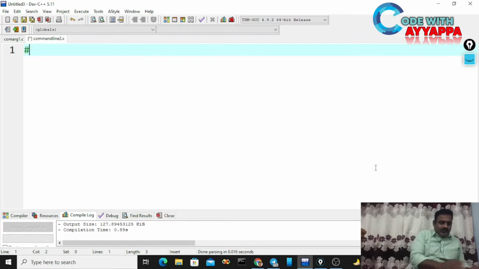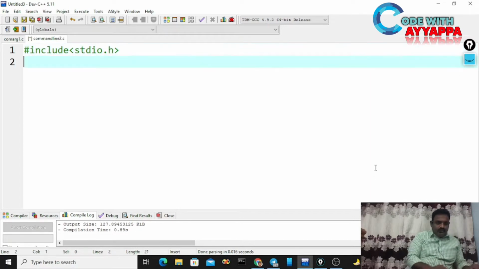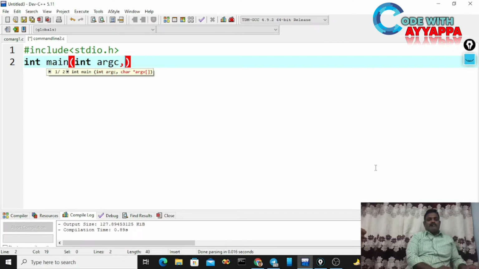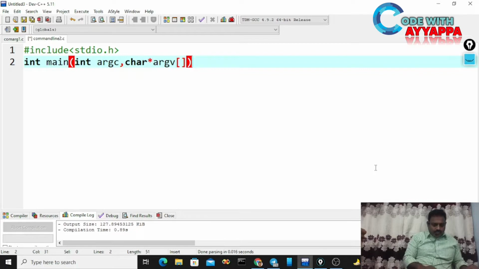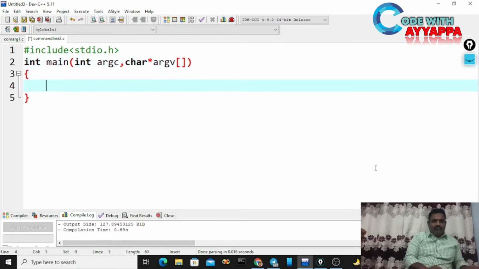We will check. #include <stdio.h>, int main. Now observe here, we need to pass command line arguments: argc, the number of arguments, next to char *argv[], which is an array of pointers.